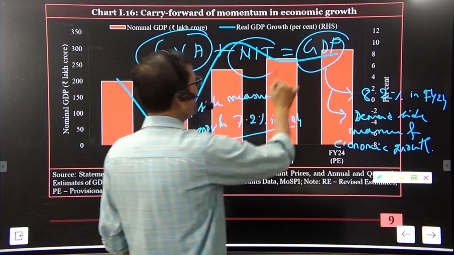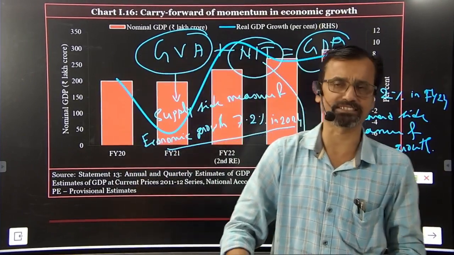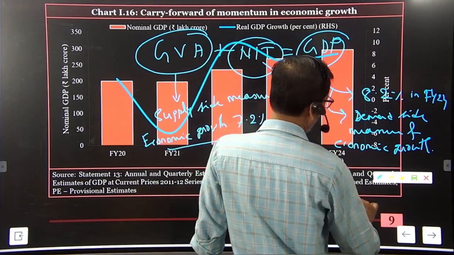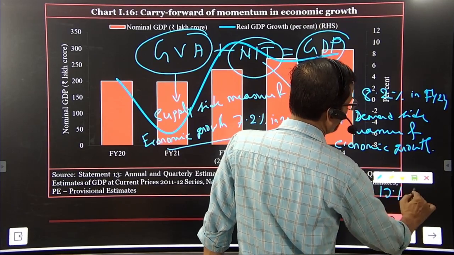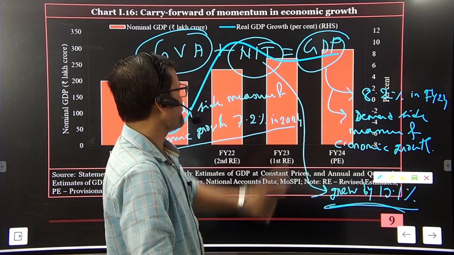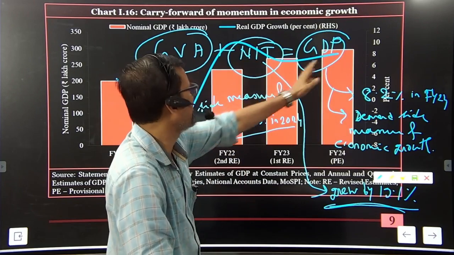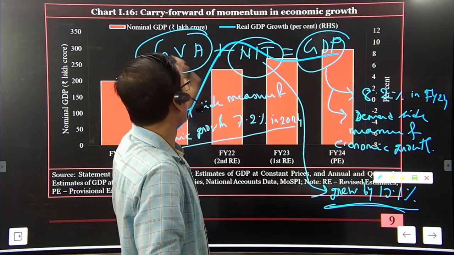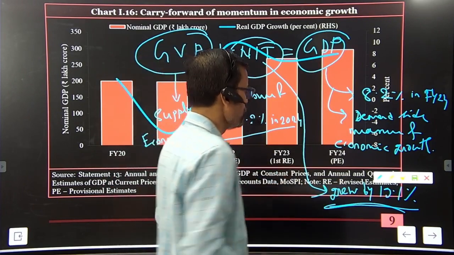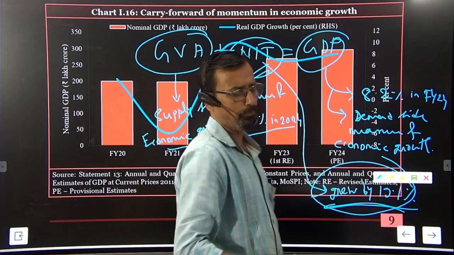Now, net indirect tax, which is the adjustment of subsidies with tax collection, grew by 19.1%. This reflects the difference between GDP and gross value added.